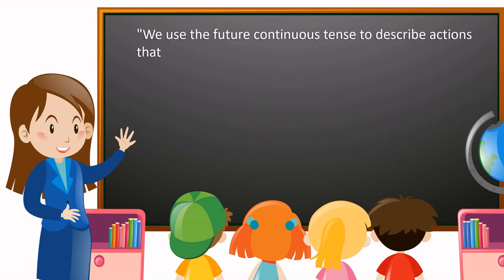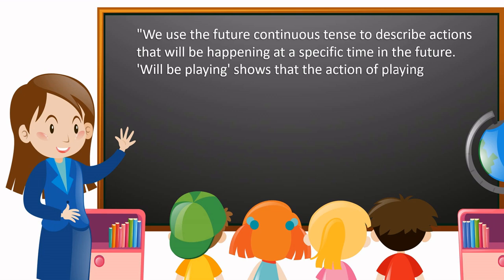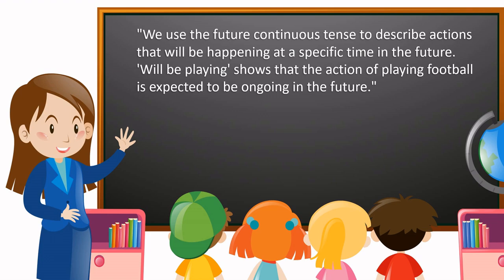We use the future continuous tense to describe actions that will be happening at a specific time in the future. Will be playing shows that the action of playing football is expected to be ongoing in the future.